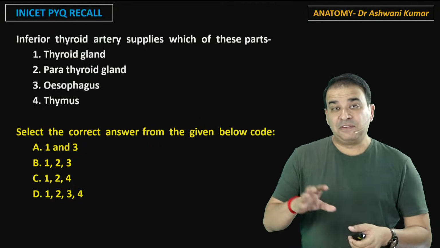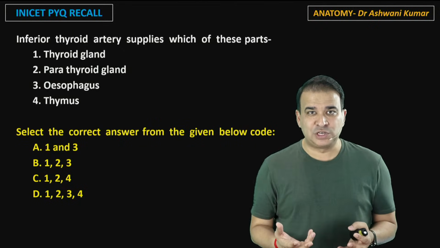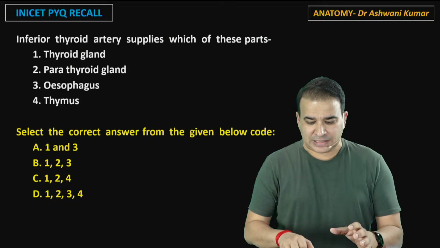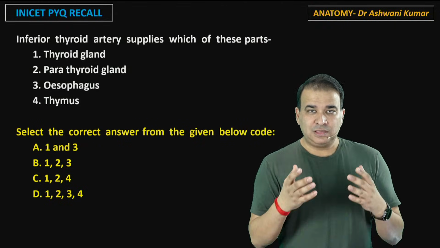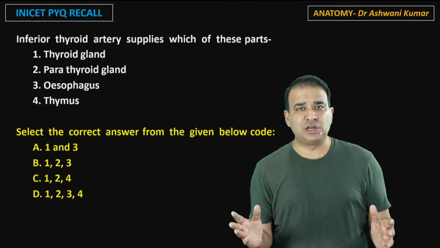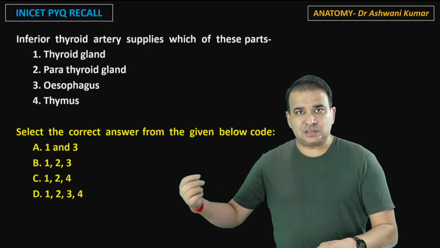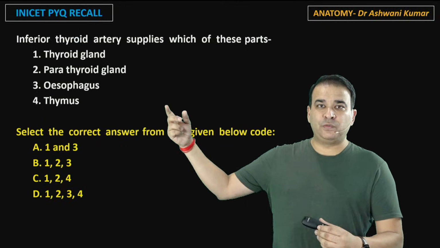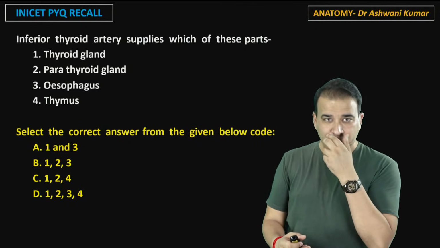Inferior thyroid artery. In fact, this was also one of the AIIMS questions, that inferior thyroid artery is a branch of which artery. And see, this is what you need to understand, that's how they evolve their questions here. Imagine they asked a question as simple as inferior thyroid artery is a branch of which artery? Thyrocervical trunk. That was the answer. And just a couple of years later, they ask this question here, when they ask about the detail of what all the inferior thyroid artery is supplying here.